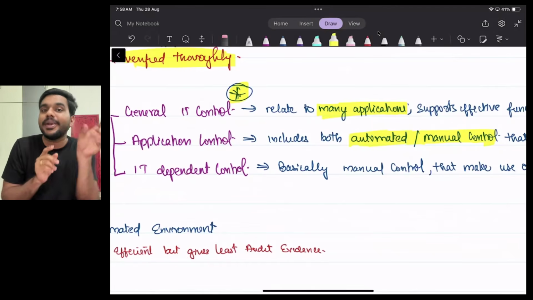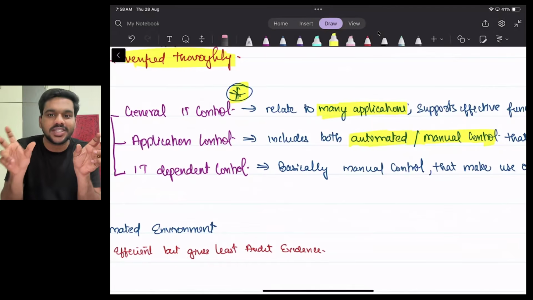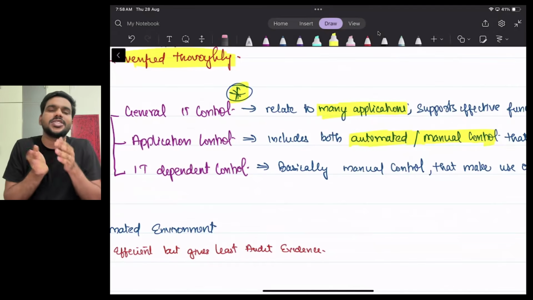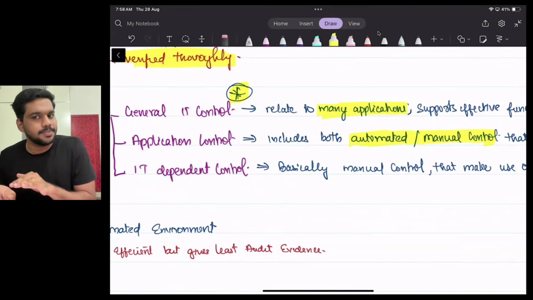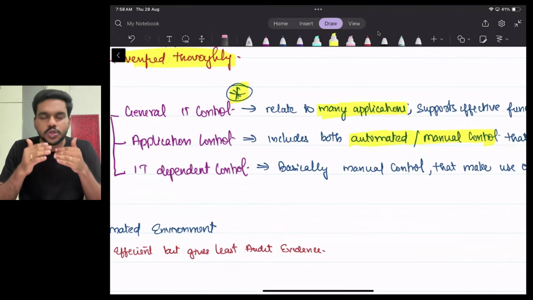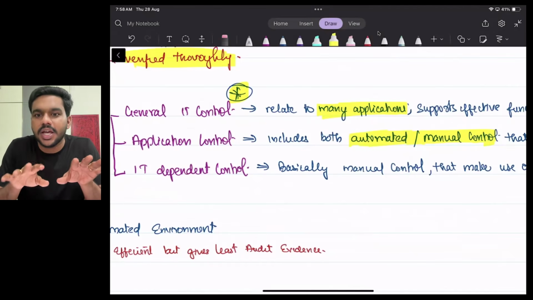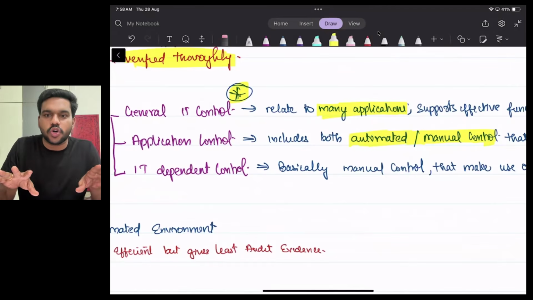I said one simple example, and from the business point of view I said one example. What is the simple example I said regarding Instagram? You can see both automated control as well as manual control. What is the automated control? You cannot directly enter into someone's profile. You cannot simply view their photos, right? It's an automated control. Only if they are friends you can see.